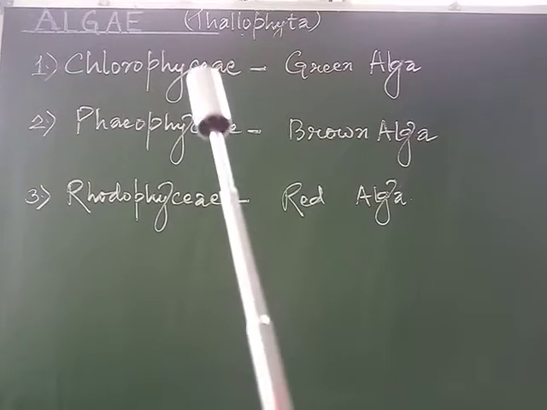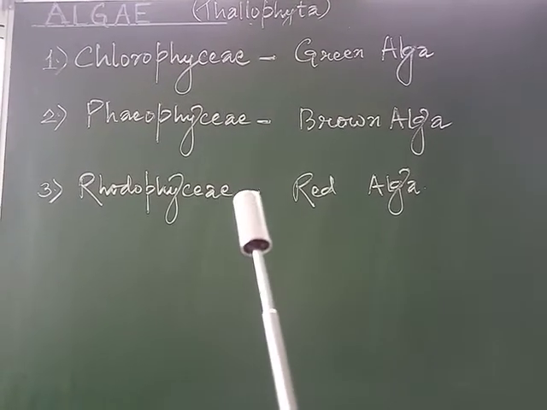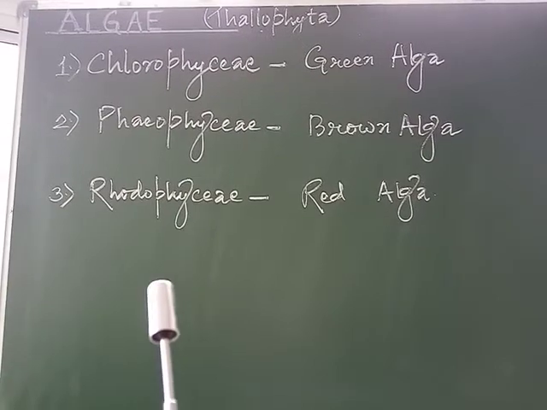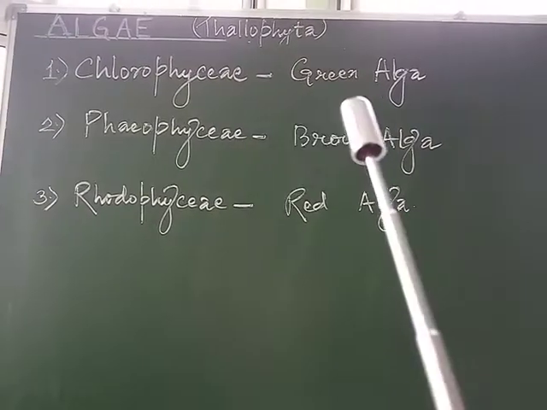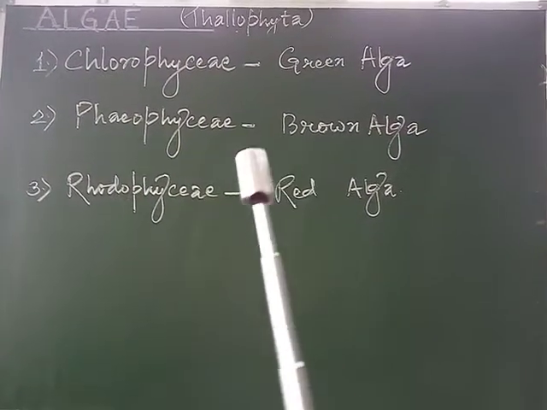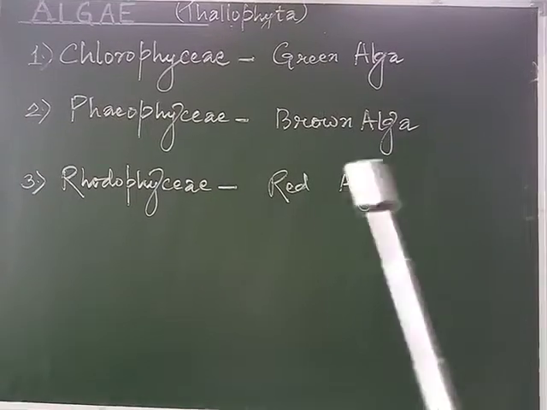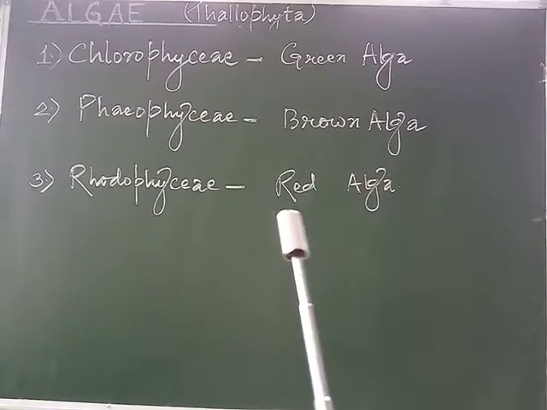The class Thallophyta is again divided into three main subclasses, which are Chlorophyceae, in which the green algae are included. The second group is the Phaeophyceae, the brown algae, whereas the third group is the Rhodophyceae, meaning red algae.